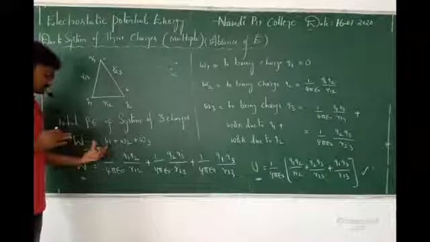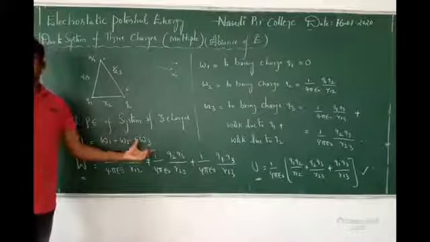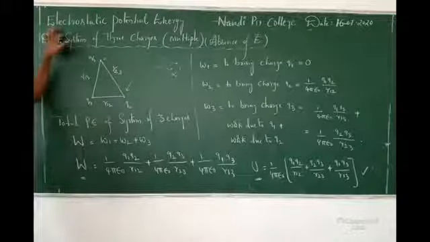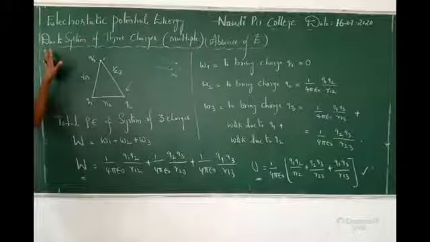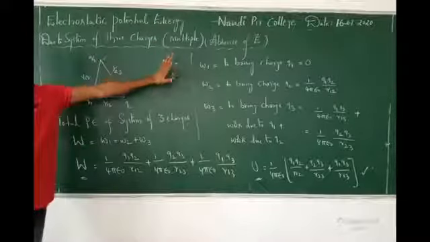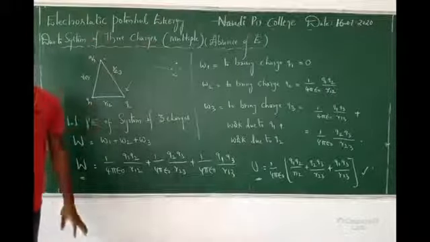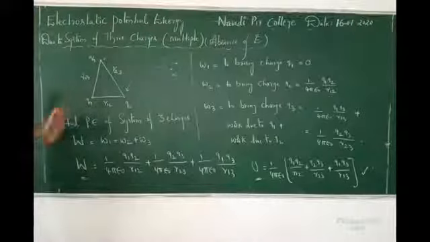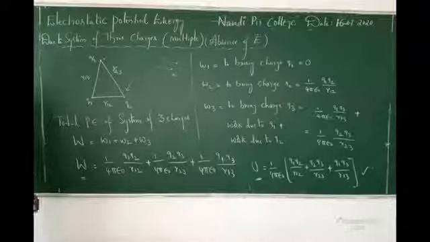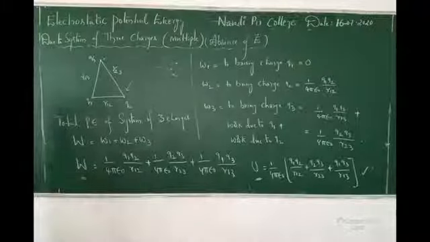Like this, W is equal to W1 plus W2 plus W3. So this is the idea about electrostatic potential energy due to a system of 3 charges or multiple charges, in absence of electric field. Okay? Right. Just note it down.